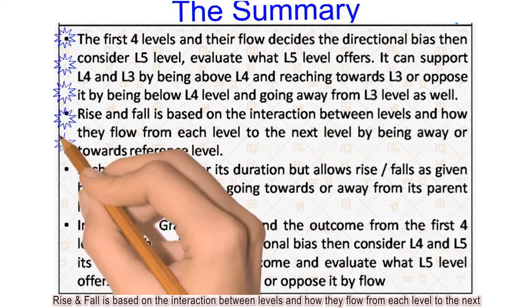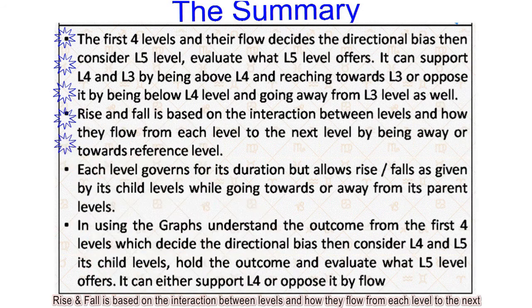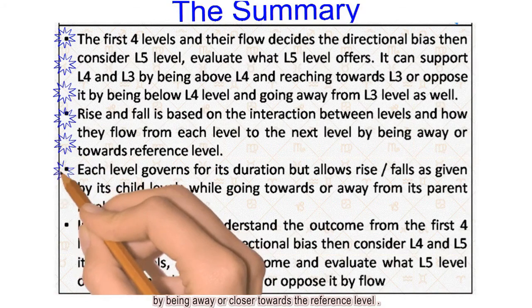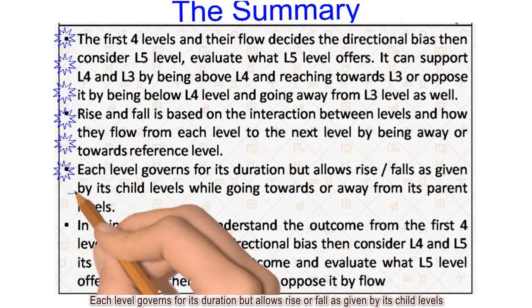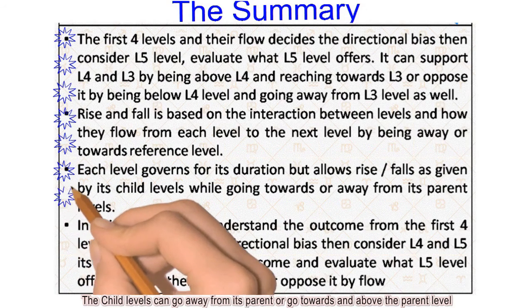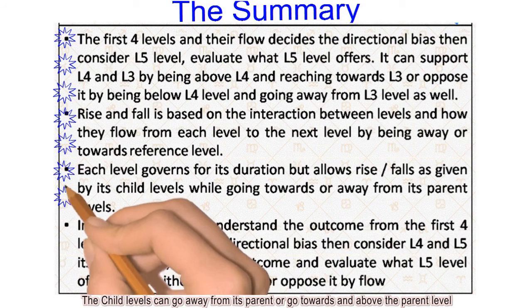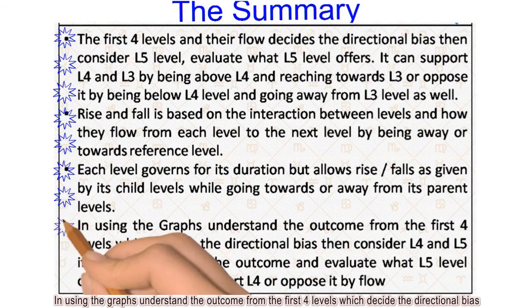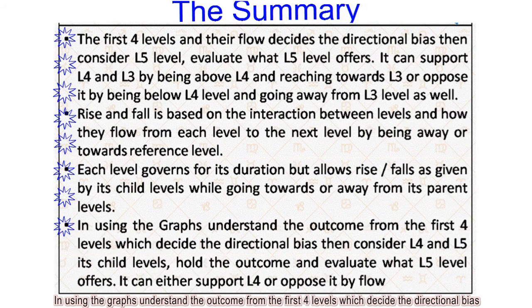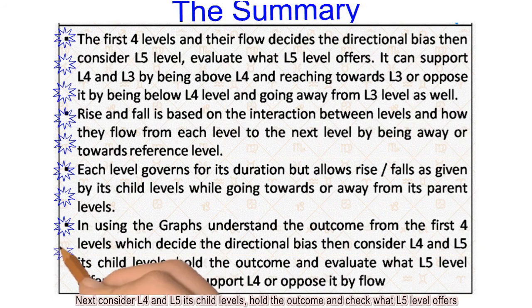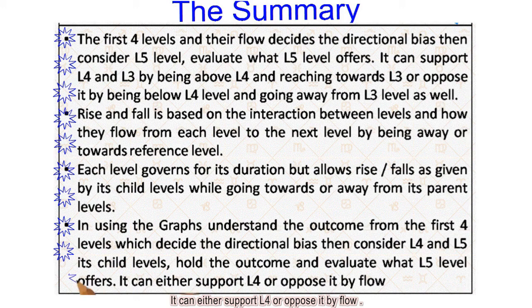Rise and fall is based on the interaction between levels and how they flow from each level to the next, by being away or closer towards the reference level. Each level governs for its duration but allows rise or fall as given by its child levels. The child levels can go away from its parent or go towards and above the parent level. In using the graphs, understand the outcome from the first 4 levels which decide the directional bias. Next consider L4 and L5 its child levels, hold the outcome and check what L5 level offers. It can either support L4 or oppose it by flow.